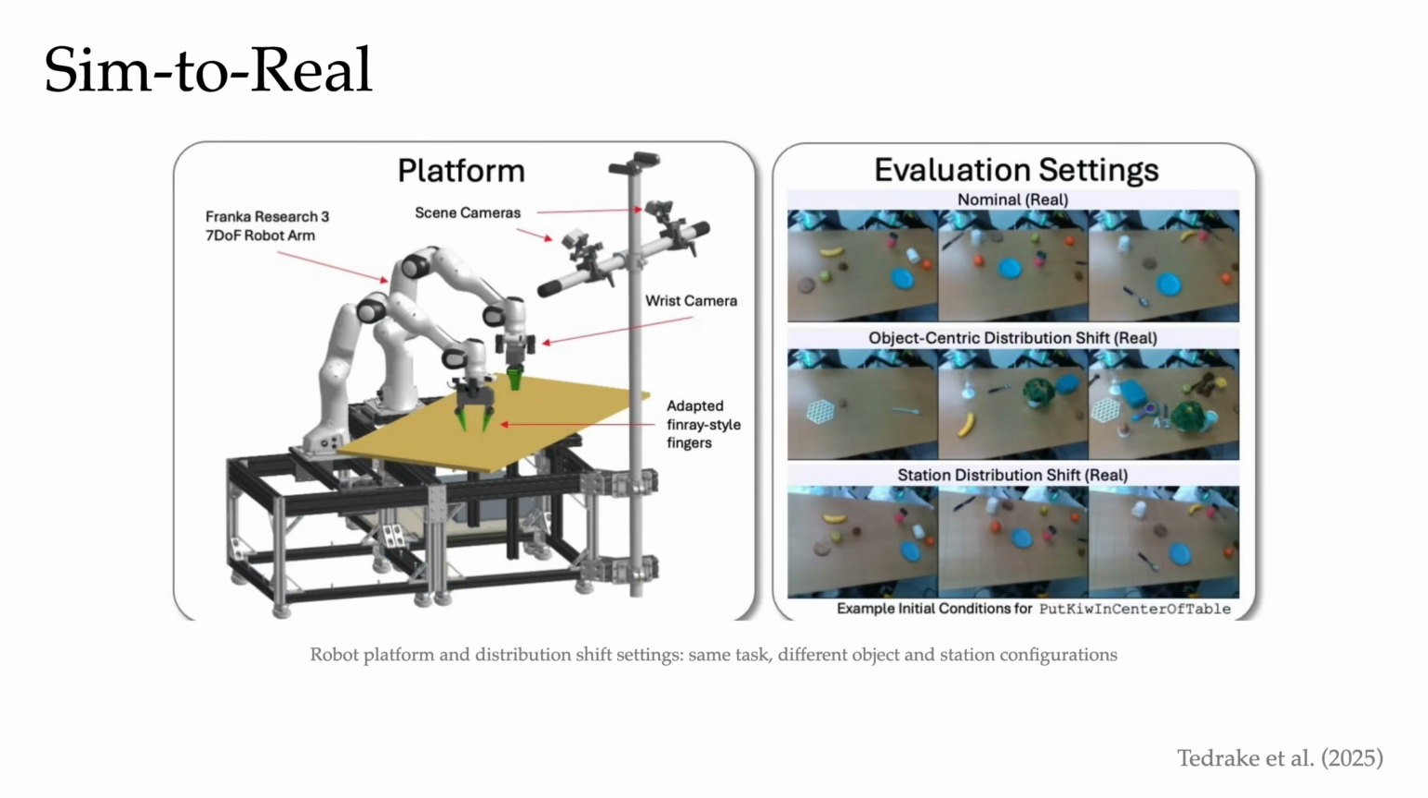The highest stakes version of covariate shift I know of, being someone coming from the robotics community, is sim to real in robotics. Here we show a bunch of figures. The first figure is from Tadric's group, a Franka arm with sync cameras and a wrist camera. On the evaluation side, there is a nominal setup, then an object-centric shift where the objects are rearranged, then a station-level shift where the whole workstation layout changes. We notice that even small rearrangements create domain shift for the robot's vision system.